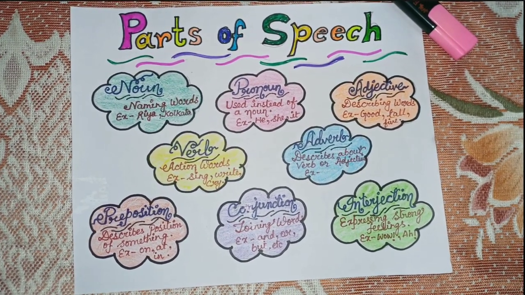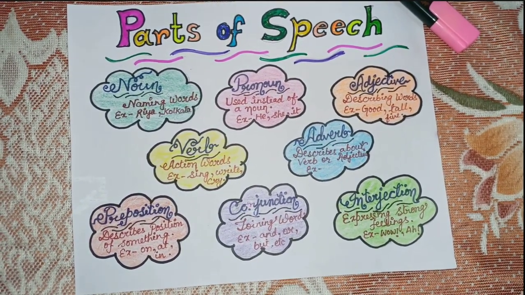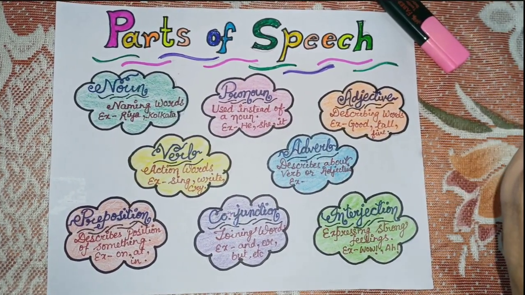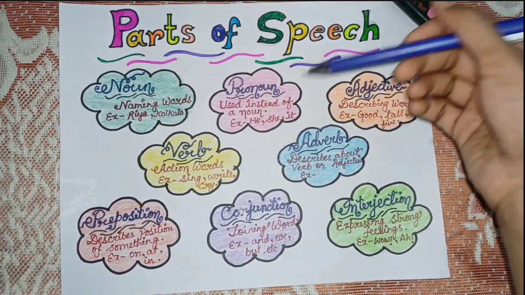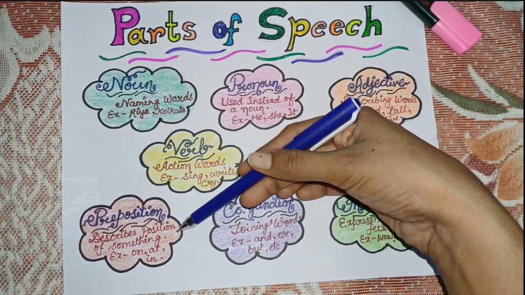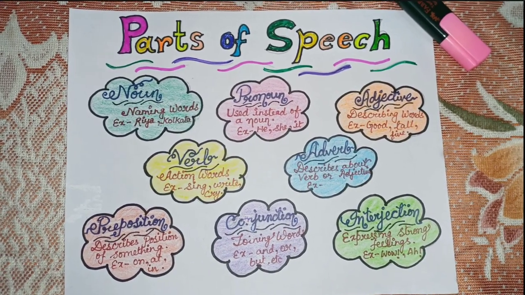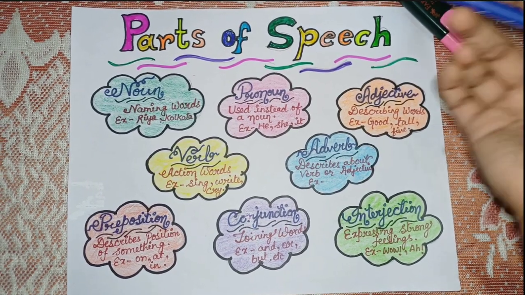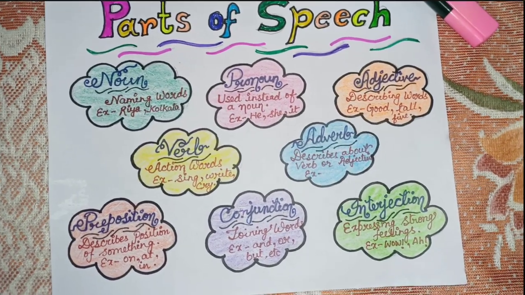So, Rahul is sitting on the bench. Rahul is the name of that person, so that name of the person is a noun, and is sitting is the verb. Is is the helping verb, and sitting is the main verb. On is the preposition. The is the article, and bench is the noun. So in a sentence, as we see, there are various parts of speech contained in it.